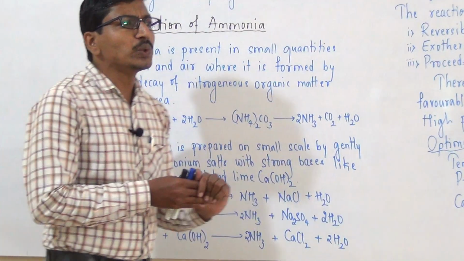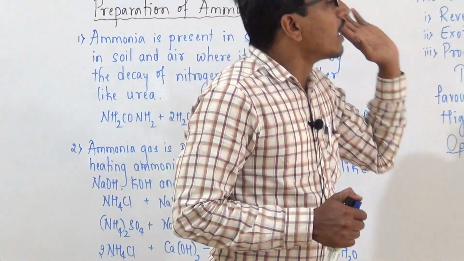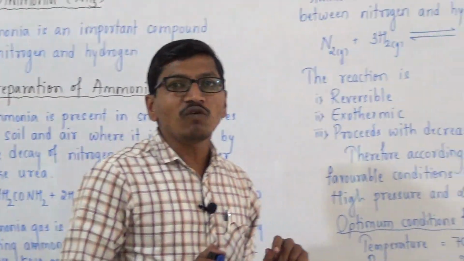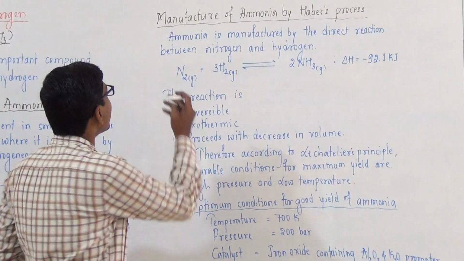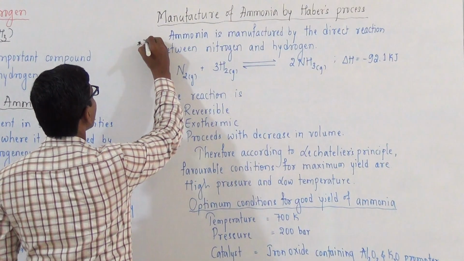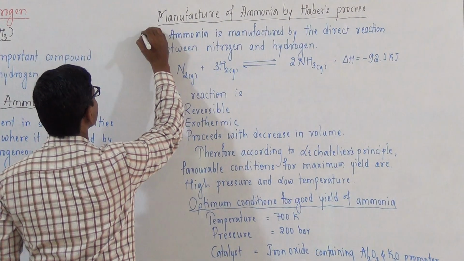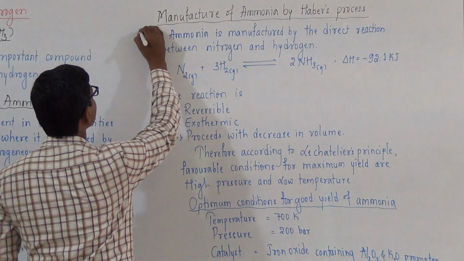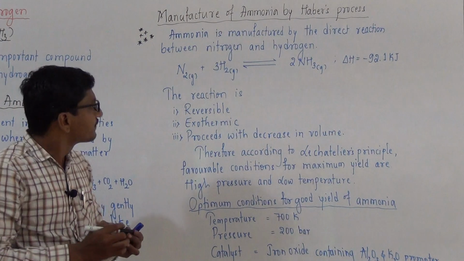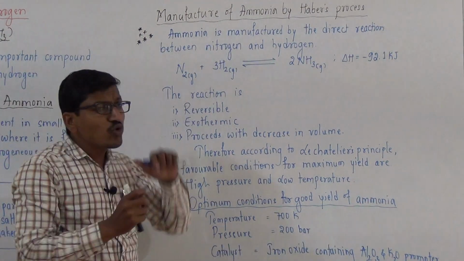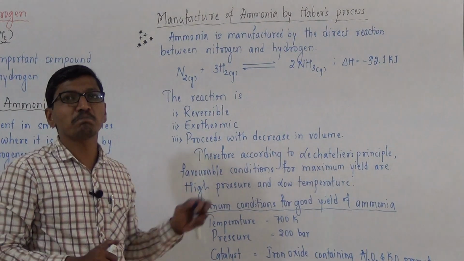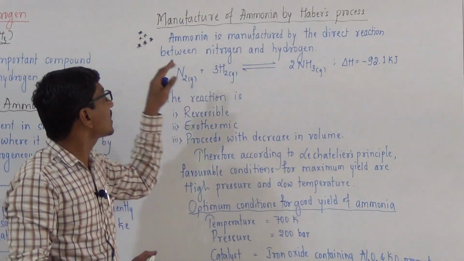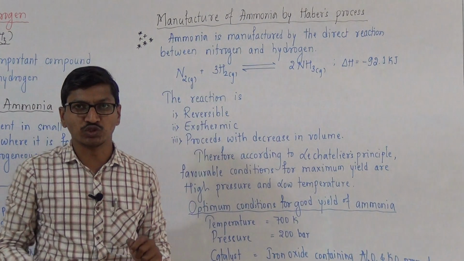Next, we are going to discuss large scale manufacture of ammonia by Haber's process. This is very, very important in your PU board examination. Ammonia is manufactured by Haber's process by direct reaction between nitrogen and hydrogen.